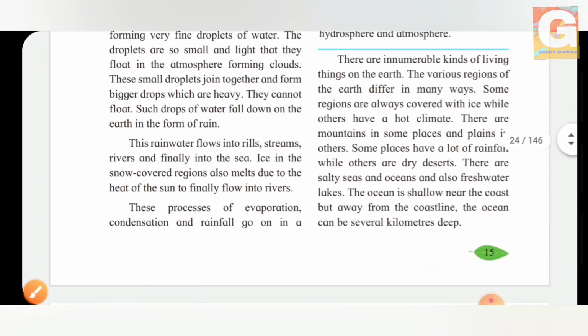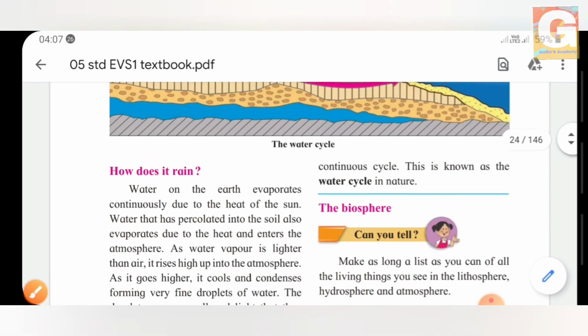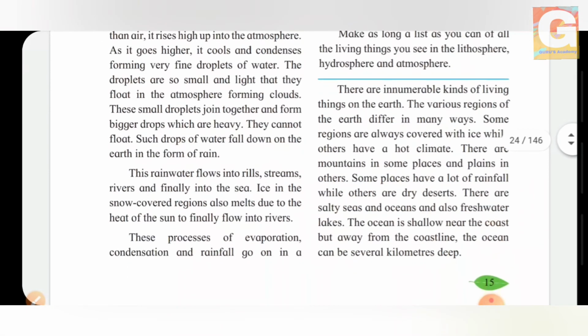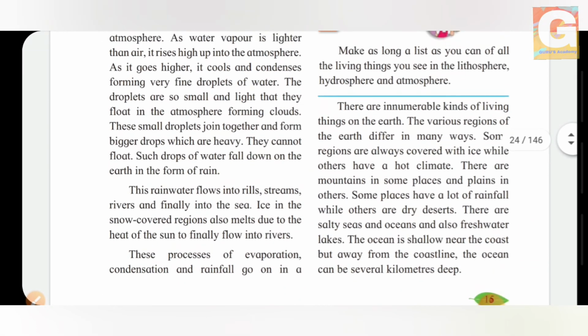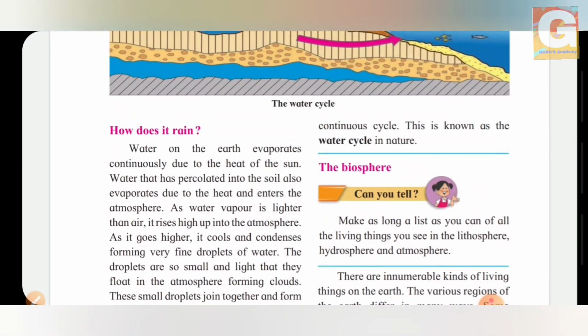So this process of evaporation, condensation and rainfall goes on as a continuous process, and this is called the water cycle in nature. So you may get a question, what is water cycle? What you all should write? The process of evaporation, condensation and rainfall which go in continuous cycle is known as water cycle. Isn't it very simple? So hope you all have understood what is water cycle and how does it rain.